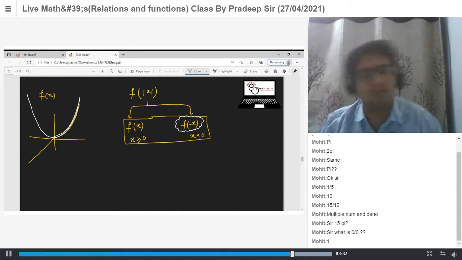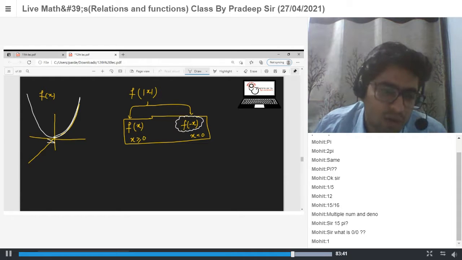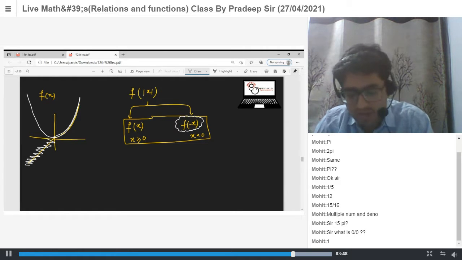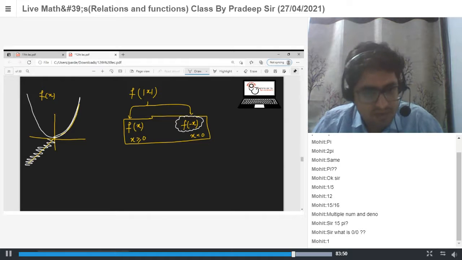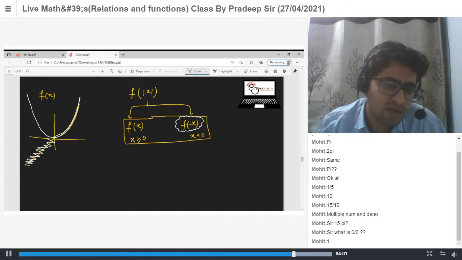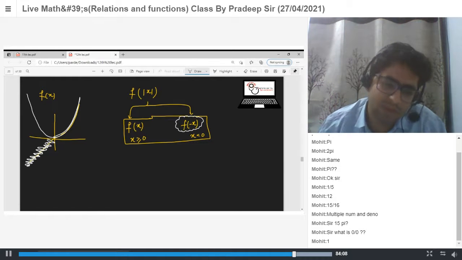And delete this part. So f of mod x is: plot the graph of f(x), then take the mirror image of the positive part with respect to the y-axis and delete the graph in the negative x direction.